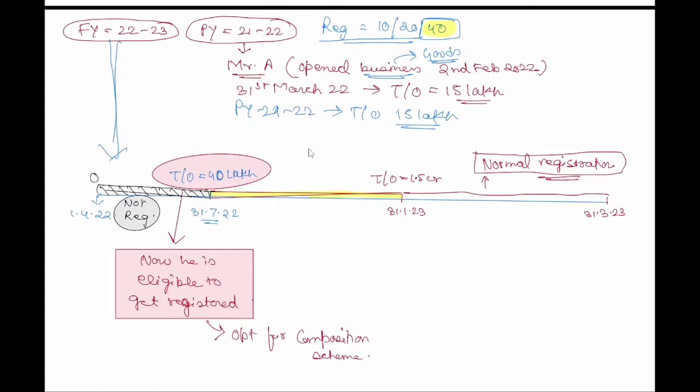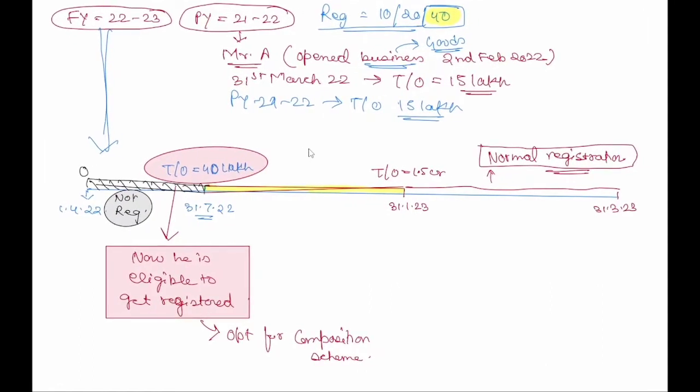You are not registered for this period, and from 40 lakh to 1.5 crore he was registered as a composition dealer, correct? So what was the turnover till which he was included? It was 1.5 crore minus 40 lakh. Why minus 40 lakh? Because till this 40 lakh he was not even registered. Okay, so what will be his effective turnover?